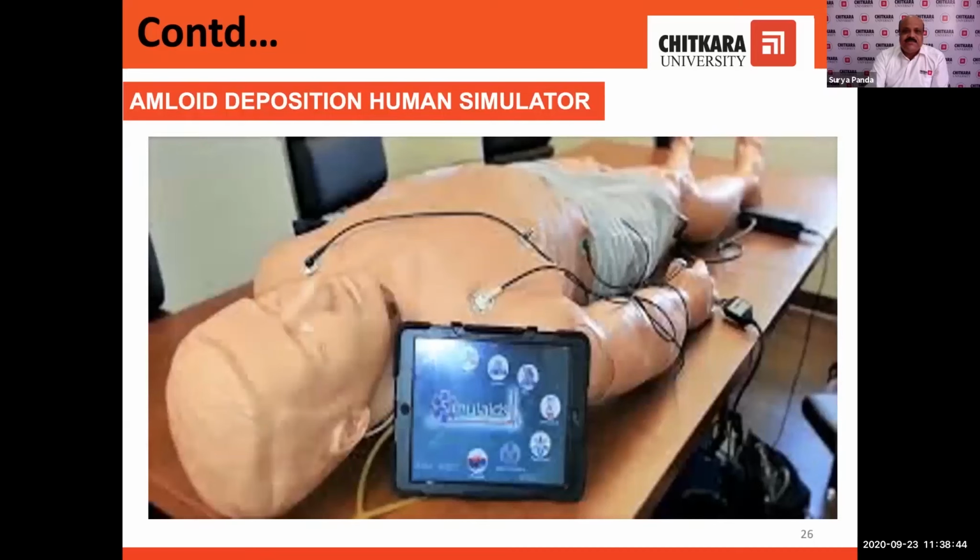This is a system, actually Dr. Nitin Saluja is working on this particular system, the human simulator. Here, it can easily detect the amyloid deposition, so that we can predict the cancer.